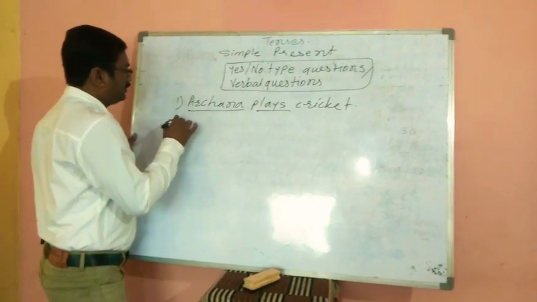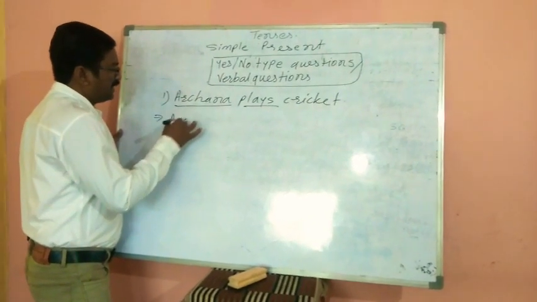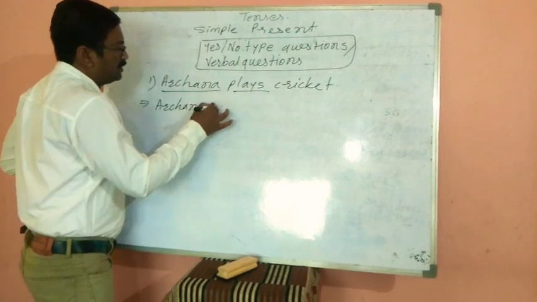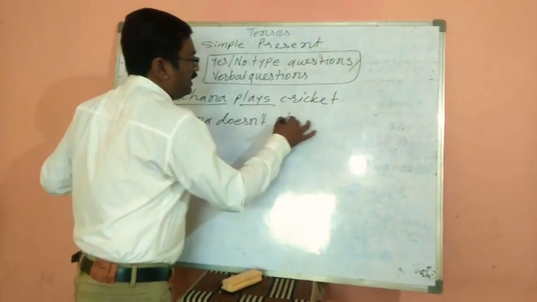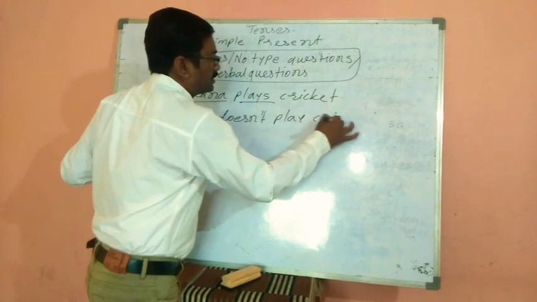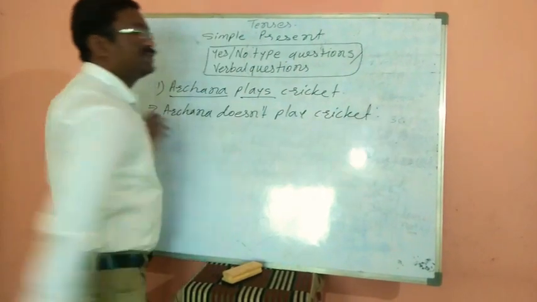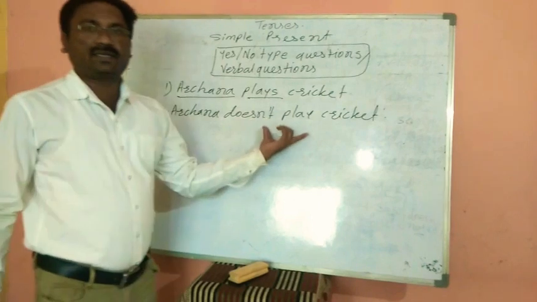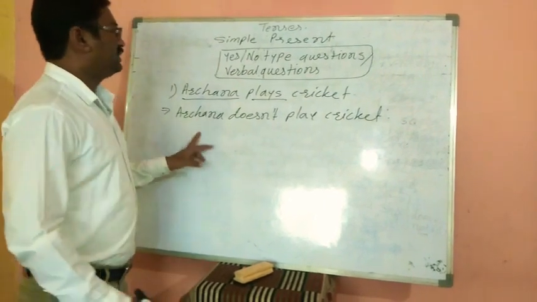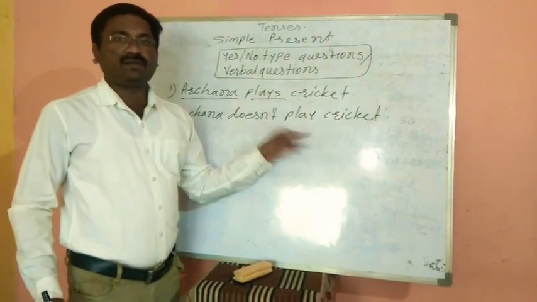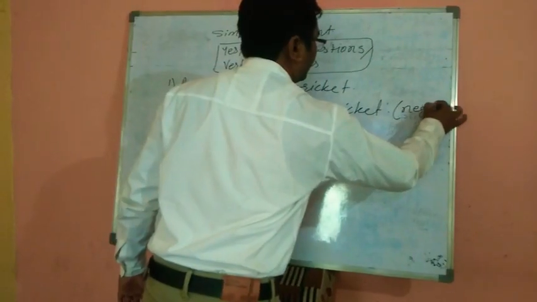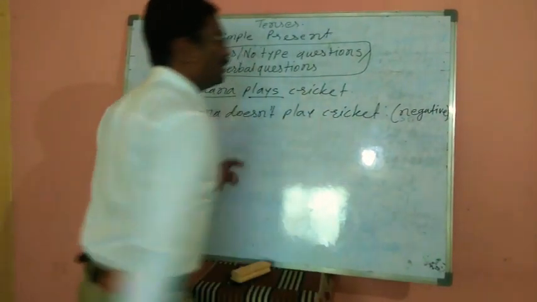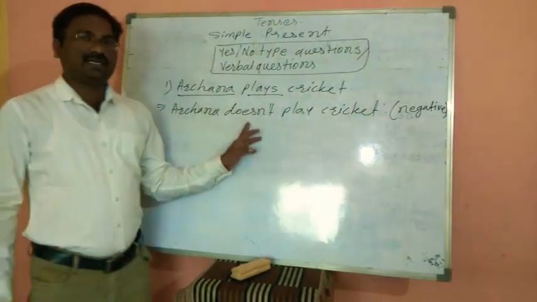For example, Archana doesn't play cricket. What is this? It is the negative statement we have made earlier. Which auxiliary verb have we used here? Does.